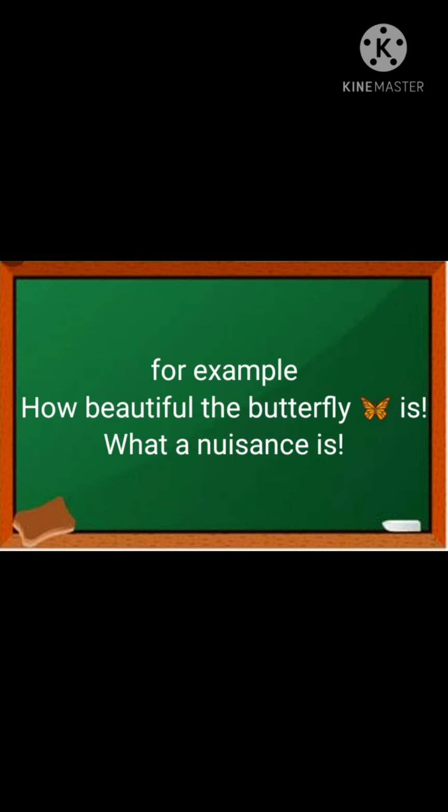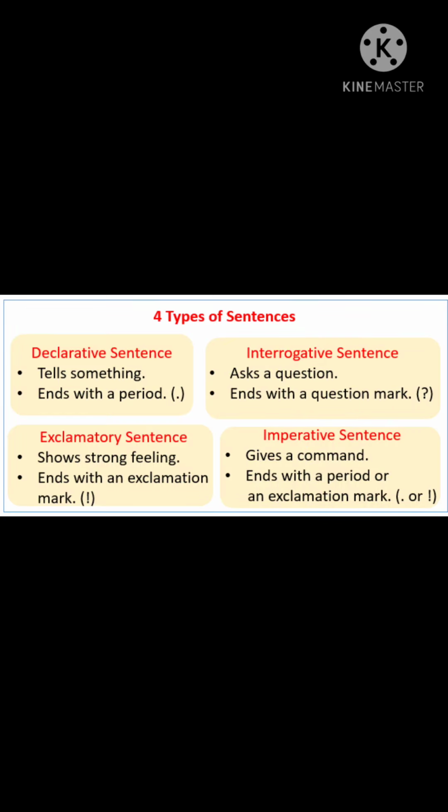Now let us recapitulate. There are 4 types of sentences. Declarative sentence, which is also known as assertive sentence. It tells something and ends with a full stop. Second is interrogative sentence, which asks a question and ends with a question mark.